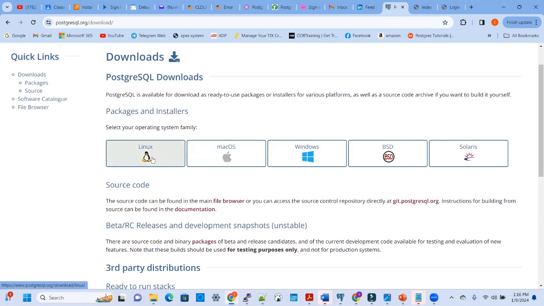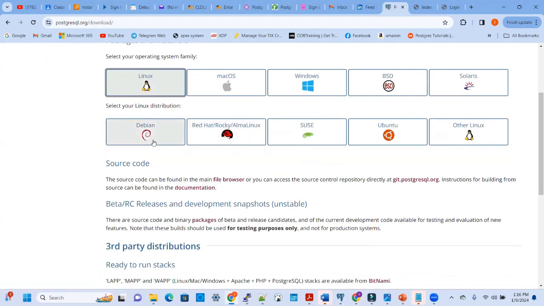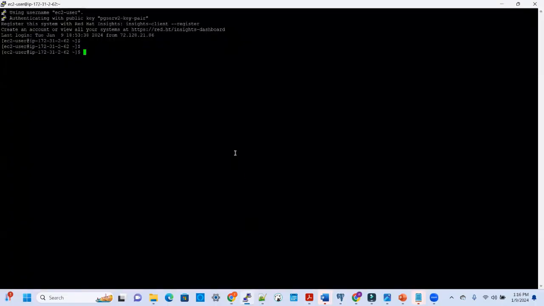My operating system is Linux. If you want other operating systems, you can choose based on your operating system: macOS, Windows, BSD, and Solaris. So I'm going with Linux, and my distribution of Linux is Red Hat. Let me just show you how you can get that information.